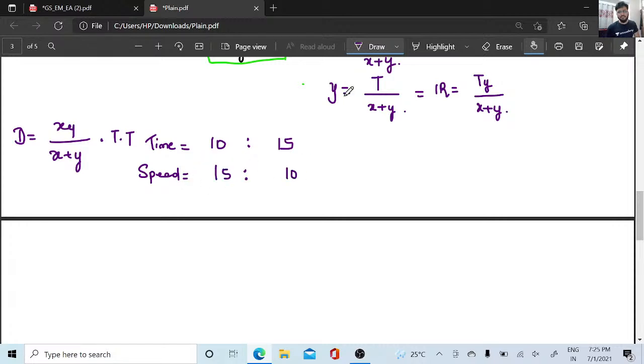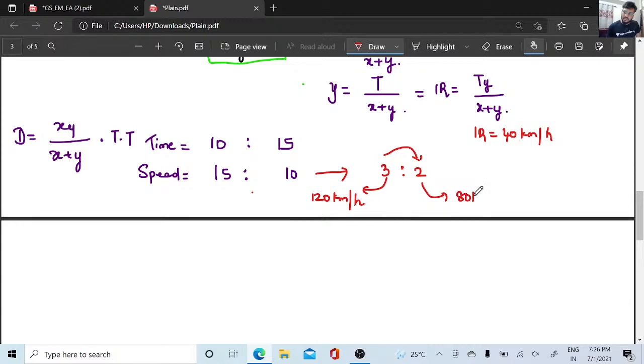So this can be simplified further. Yes, this can be simplified further, right? So I can write it as what? 3 is to 2. And if I tell the difference between their speeds was 40 kilometer per hour, what was the initial speed? So 1r is equal to 40 kilometer per hour. So 3r will be equal to 120 kilometer per hour, and 2r will be equal to 80 kilometer per hour, right? 2r will be equal to 80 kilometer per hour.